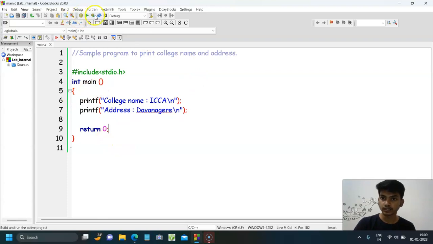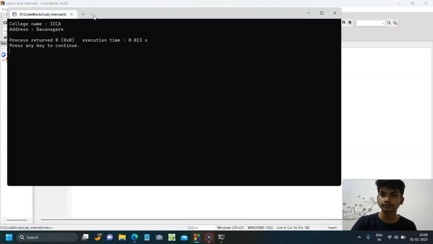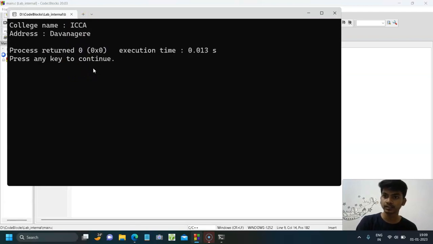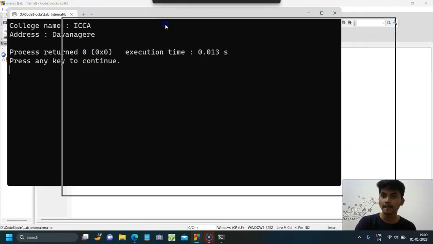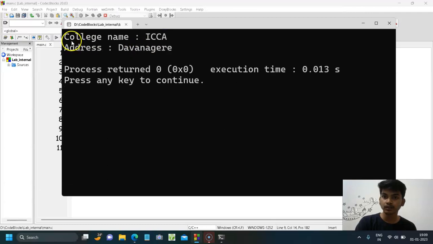Let us build and run this program. Yes, here is the output. Here we can see college name ICCA and address Davangere.